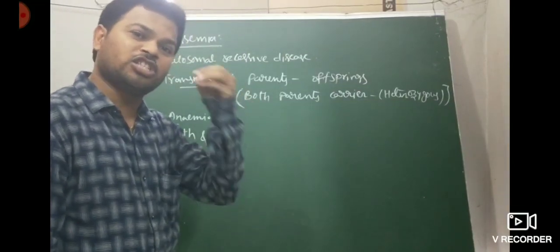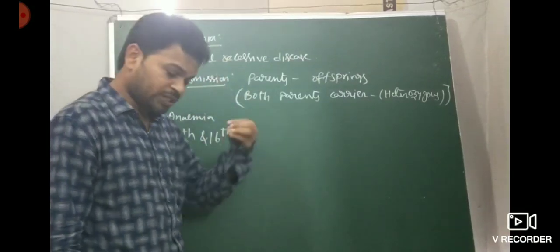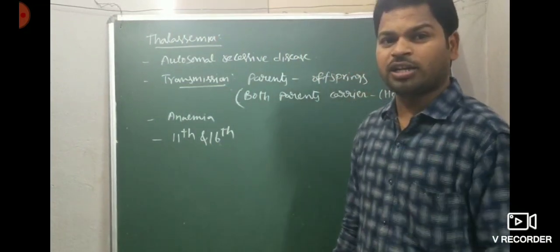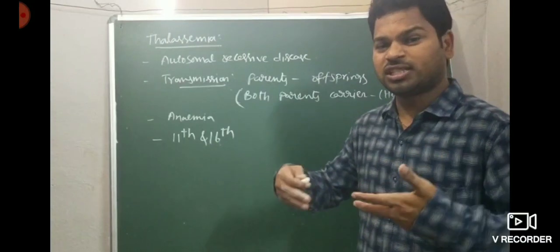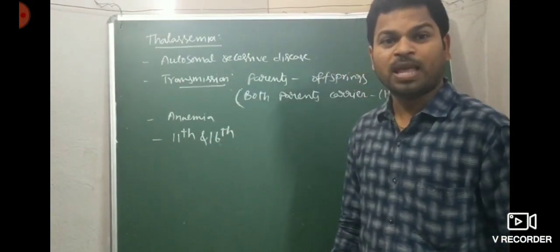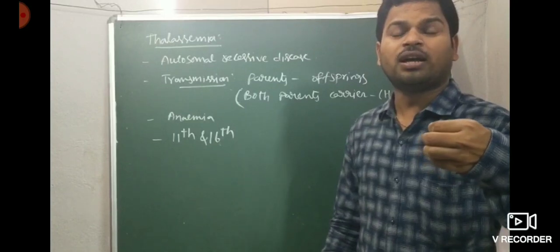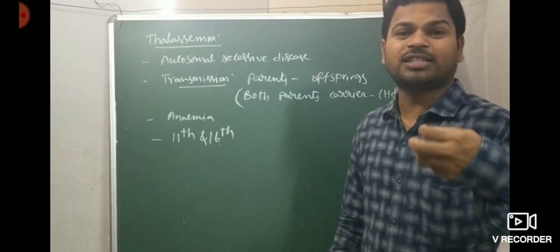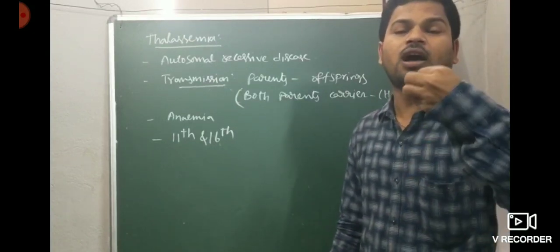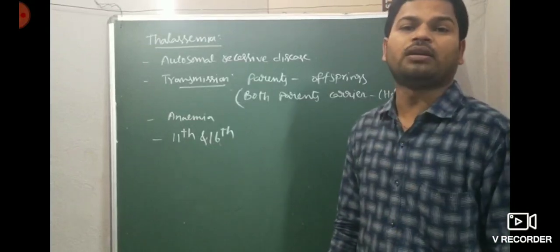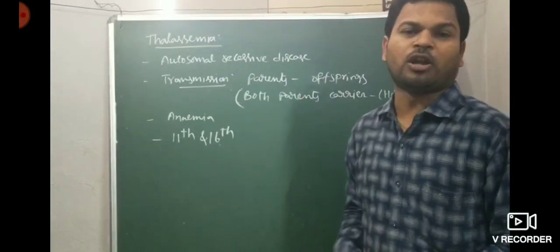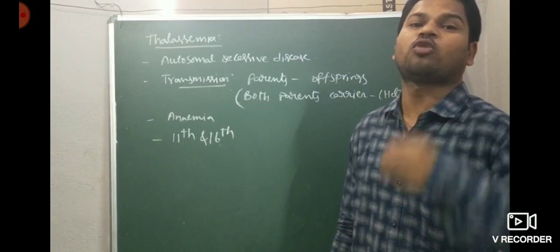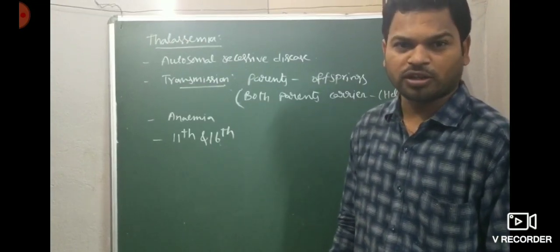Sickle cell anemia is also anemia, thalassemia is also anemia. Sickle cell anemia is a qualitative anemia, thalassemia is a quantitative anemia. Why is it quantitative? When the genes on the 11th and 16th chromosomes change, it fails to synthesize the globin chains of hemoglobin, or does not synthesize that many globin molecules. So the quantity is reduced. That's why thalassemia is a quantitative anemia.